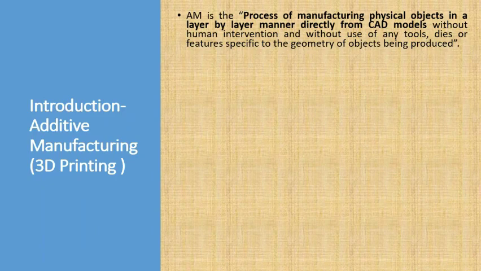If you go for the conventional manufacturing process, conventional manufacturing is subtraction. You are getting the component from the raw material, and from the raw material you are subtracting the extra material to get the required shape. But whereas in additive manufacturing, you are adding layer by layer, and that too with the CAD model, without human interference and without any tools and dies.